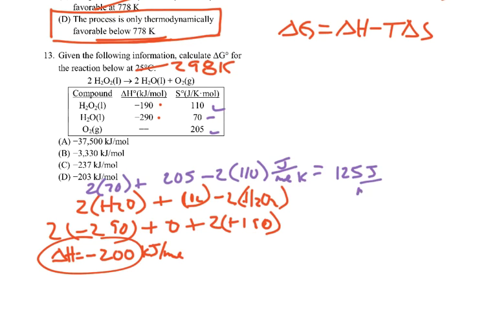joules per mole Kelvin. Now I'm trying to get a value of delta G when I'm done, and so it's going to be in kilojoules. So I'm going to go ahead right now before I forget and change this into kilojoules.